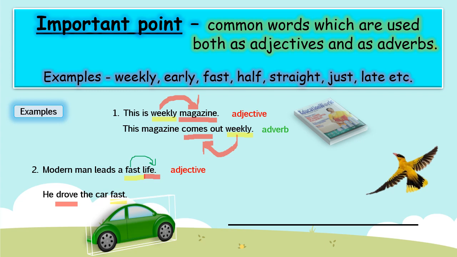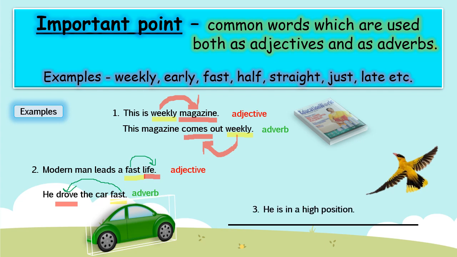Actually, here the word fast is describing the verb drove. So what will this be, children? Adverb. Clear? Now let's take one more example to make this point clear.